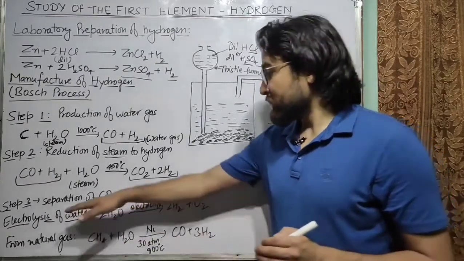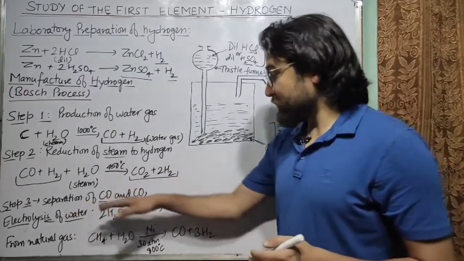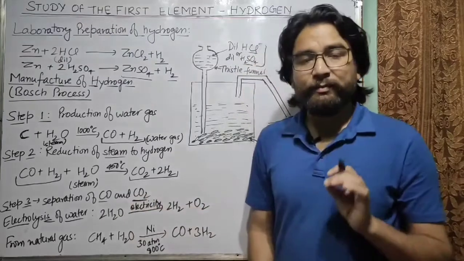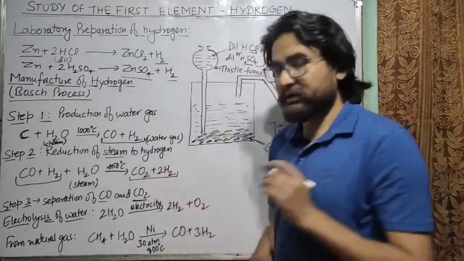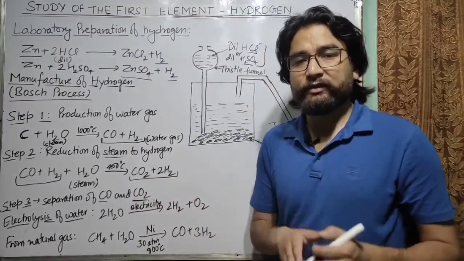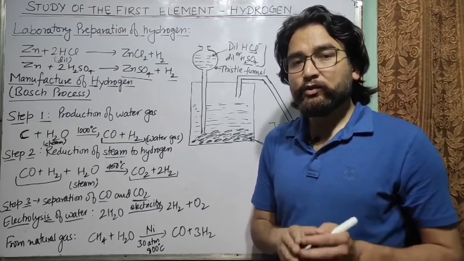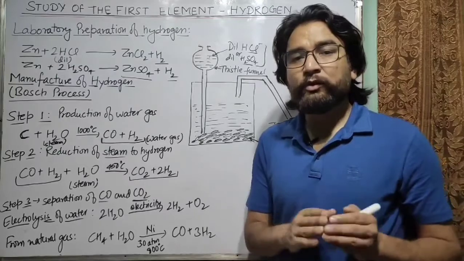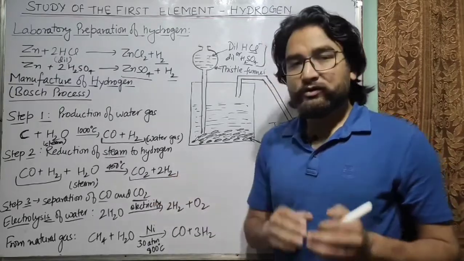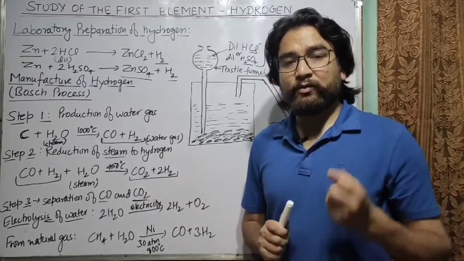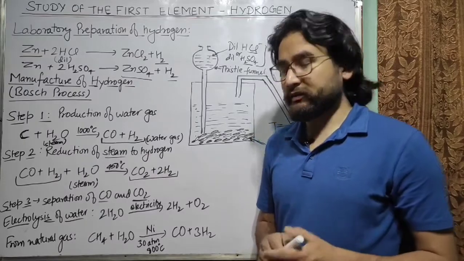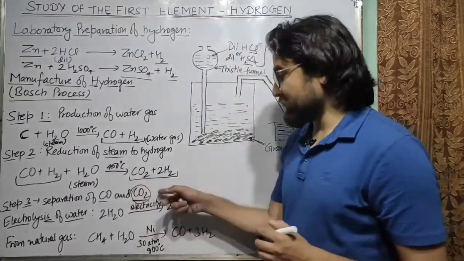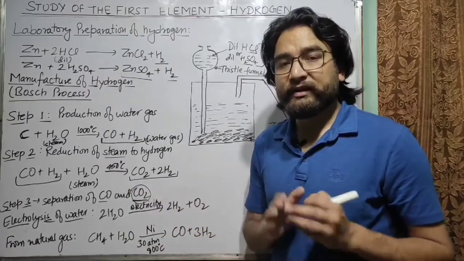So how can these substances be removed? We can remove carbon dioxide by passing the gaseous mixture of carbon dioxide, hydrogen and carbon monoxide through water at very high pressure, about 30 to 50 atm. Because at high pressure water can absorb carbon dioxide, we can remove the carbon dioxide in this way.